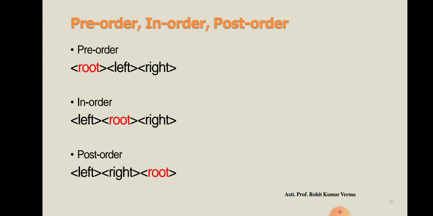So these are the three orders of tree traversal: for pre, root, left, right; for in, left, root, right; and for post, left, right, root.